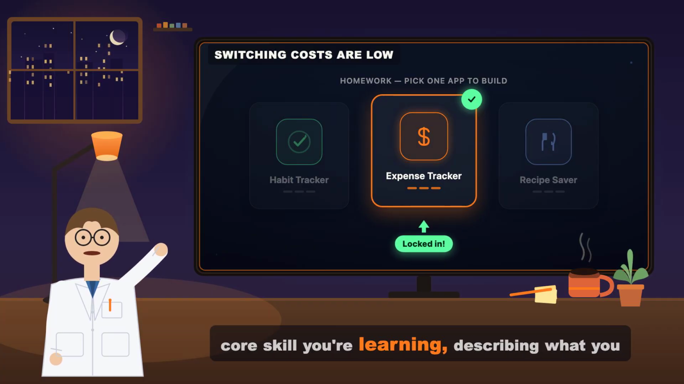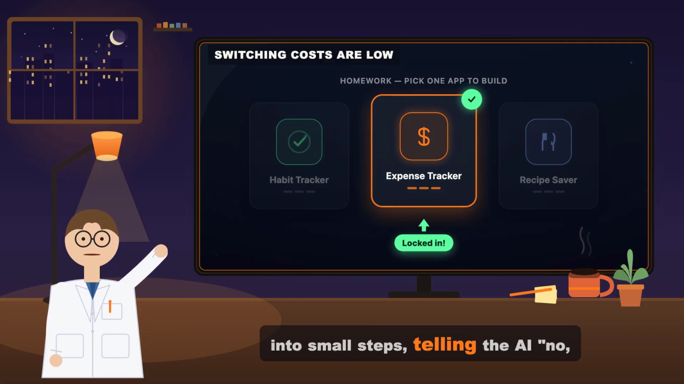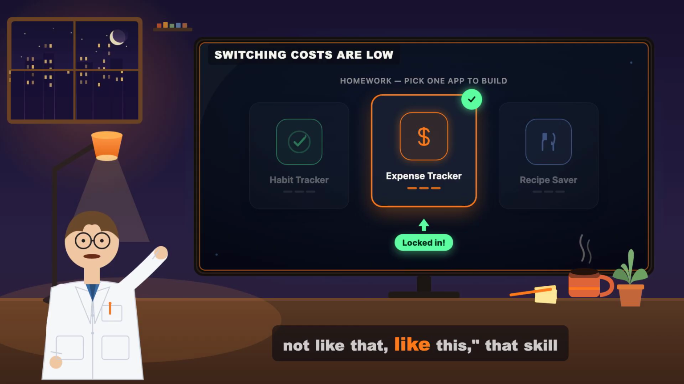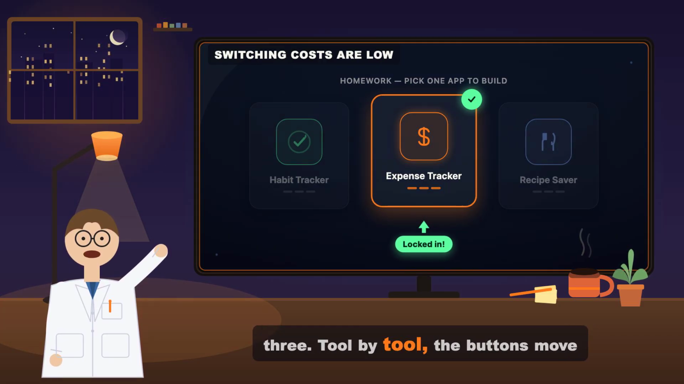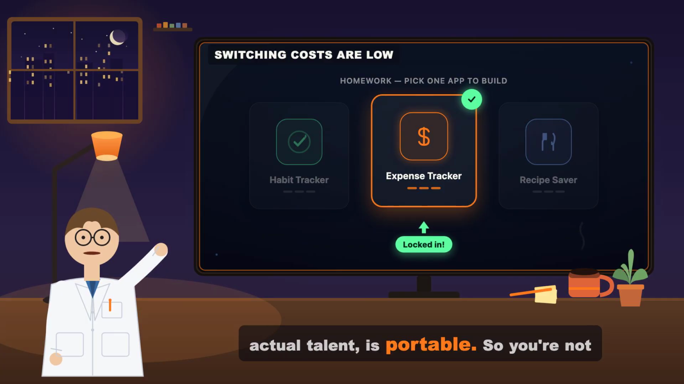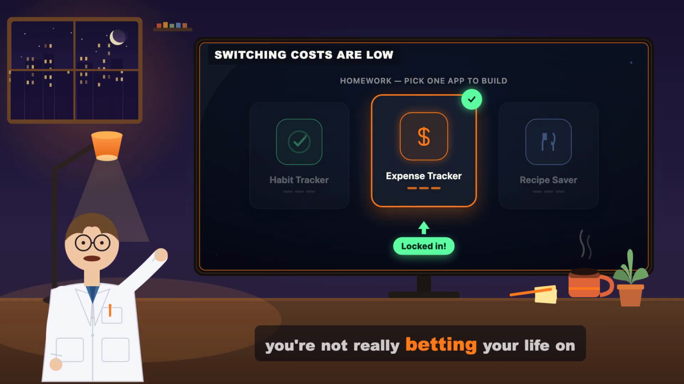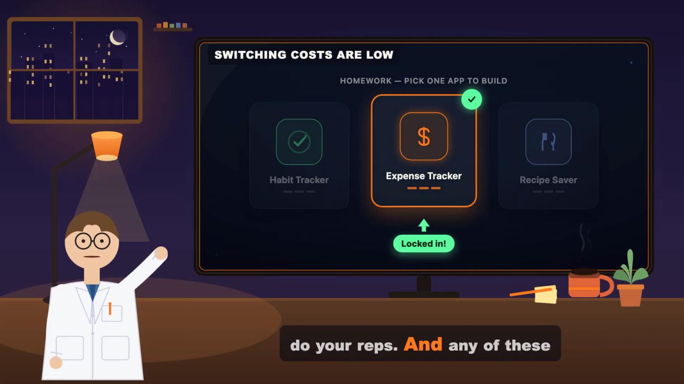The core skill you're learning, describing what you want clearly, breaking a big idea into small steps, telling the AI, no, not like that, like this. That skill carries across all 3. Tool by tool, the buttons move around, but the muscle, the actual talent, is portable. So you're not really betting your life on this choice. You're picking where to do your reps. And any of these gyms will build the same muscle.